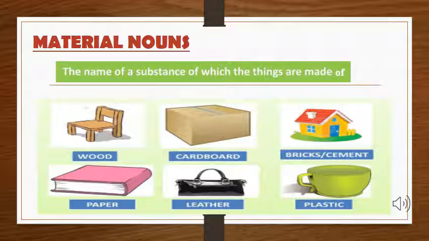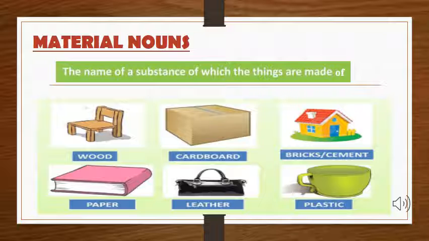So students, what are material nouns? These are the names of substances of which things are made. Like you can see in example number 1, there is a chair. Now, what is the chair made up of? It is made up of wood. So, what is wood? Wood is our material. Just like in example number 2, you are seeing a box. Now, what is this box made up of? It is made up of cardboard.